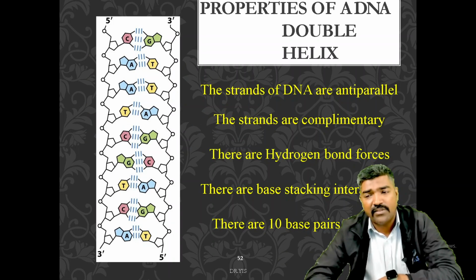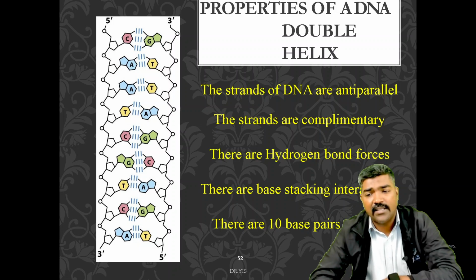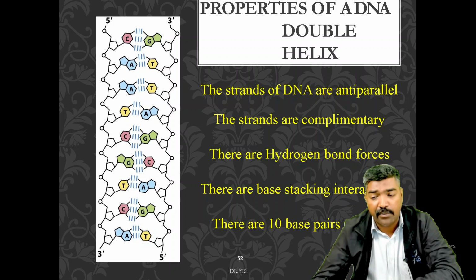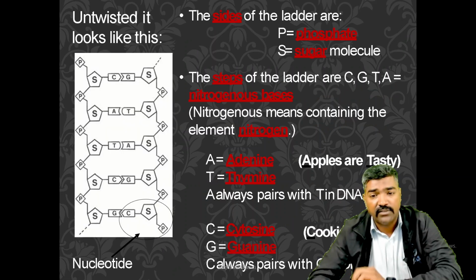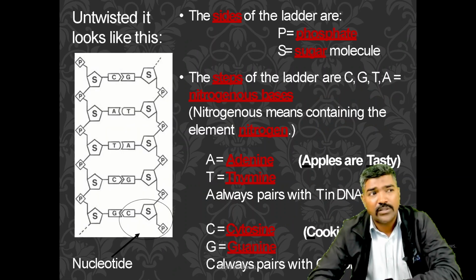You can see the properties of the DNA helix structure. The strands of DNA are anti-parallel, the strands are complementary, and there are hydrogen bond forces and base stacking interactions, and there are 10 base pairs per turn. These are untwisted; it looks like a ladder, with the sides of the ladder paired.